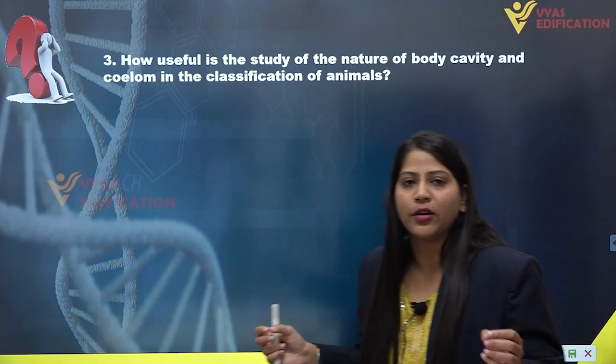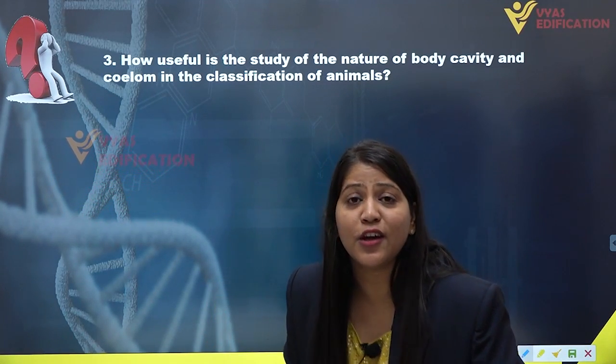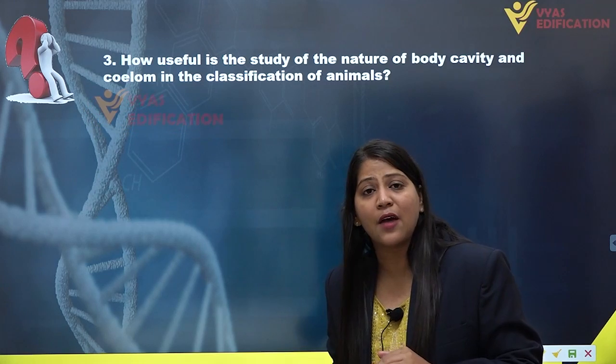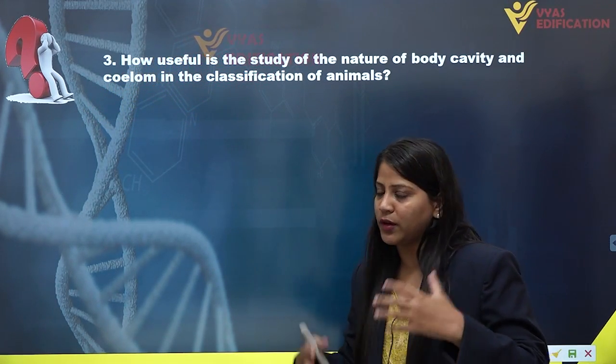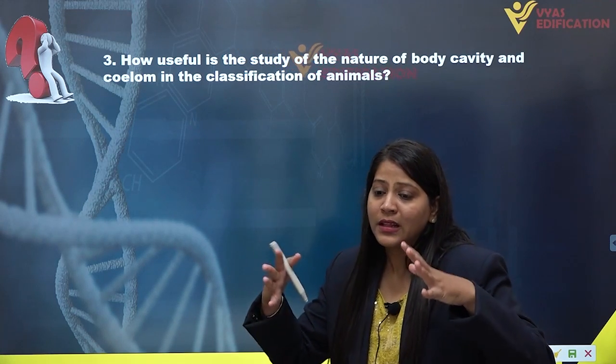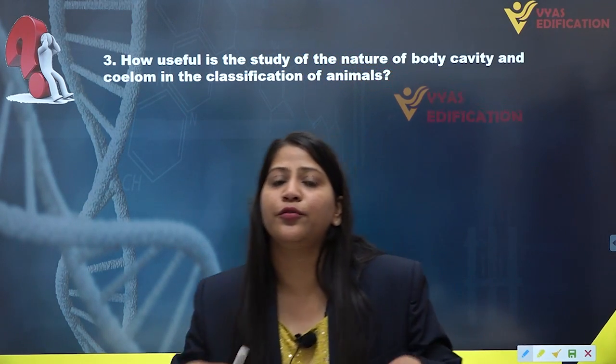It is very, very important. The study of nature of coelomic cavity in different animals is very important, as we know what is coelomic cavity, and the coelomic cavity is basically of 3 types.